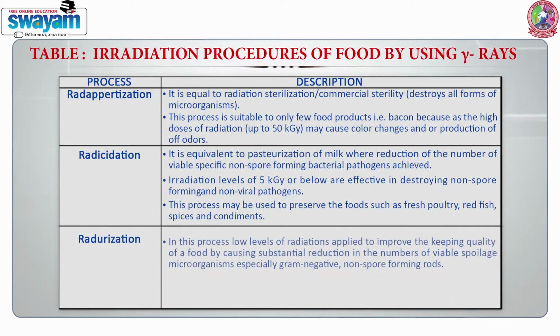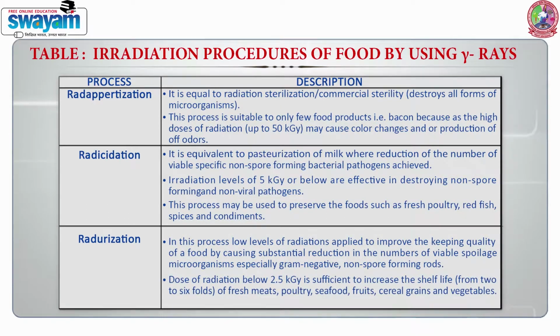Radurization. In this process, a low level of radiation is applied to improve the keeping quality of a food by causing substantial reduction in the numbers of viable spoilage-causing microorganisms, especially gram-negative non-spore forming rods. A dose of radiation below 2.5 kGy is sufficient to increase the shelf life 2 to 6 fold of fresh meats, poultry, seafood, fruits, cereal grains and vegetables.